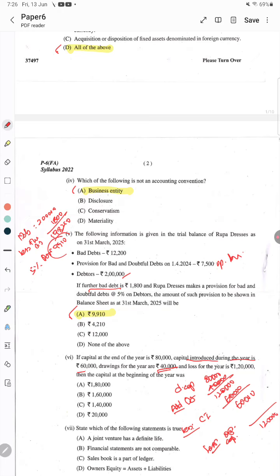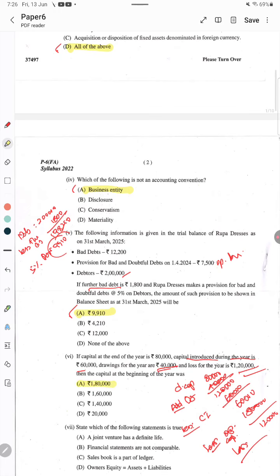So what should be the opening capital? That is 1,20,000 plus 60,000. That means 1,80,000 should be the opening capital. That means adjusted capital 60,000 minus opening capital, then loss is 1,20,000. It is correct. Loss is given as 1,20,000, so opening capital should be 1,80,000. That is a correct answer. A is the correct answer. Please make note of it.